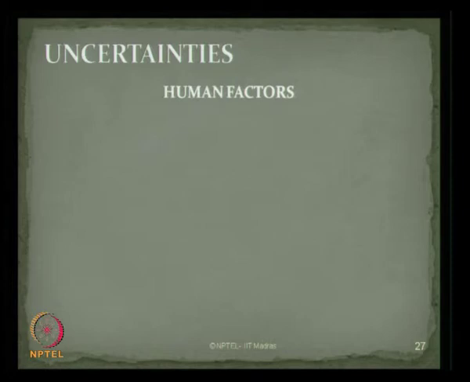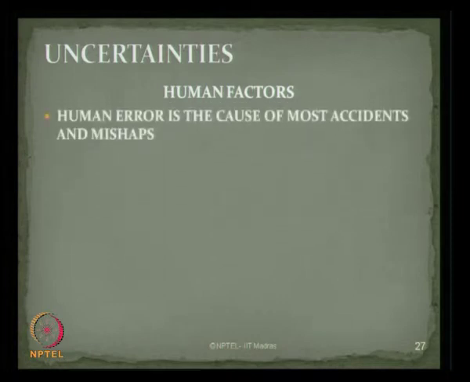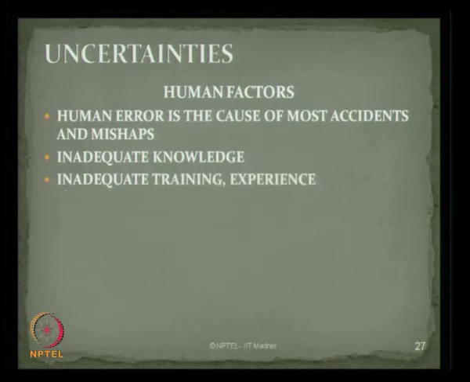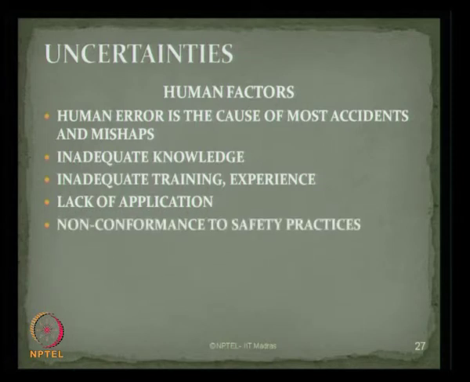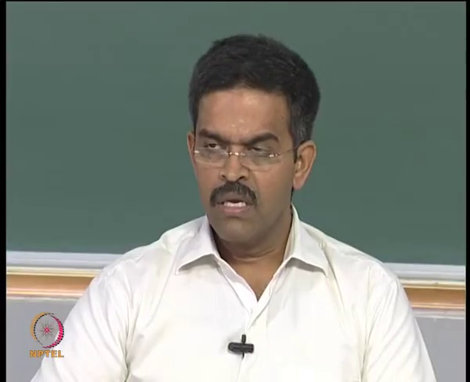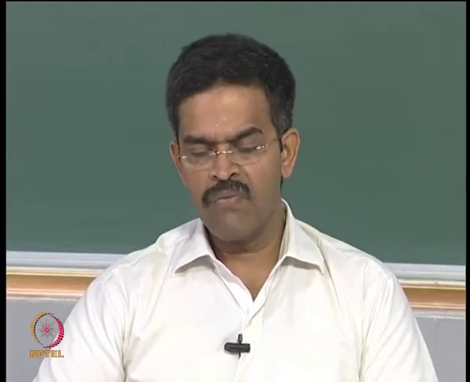Of course, there are very serious human factors which can contribute to a high level of uncertainties. Human errors are considered and seen as one of the major causes of many accidents and mishaps in the recent past. This can arise because of inadequate knowledge of construction engineering, and inadequate training and experience imparted to the engineer. It can also arise from the lack of application of the knowledge at the time when it is in demand. There can be serious non-conformance to safety practices advised by the warranty surveyors, etc. So there are many aspects where we have seen that these play an important role in carrying out a safe installation operation.